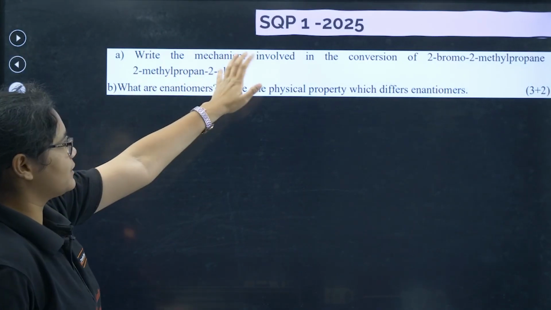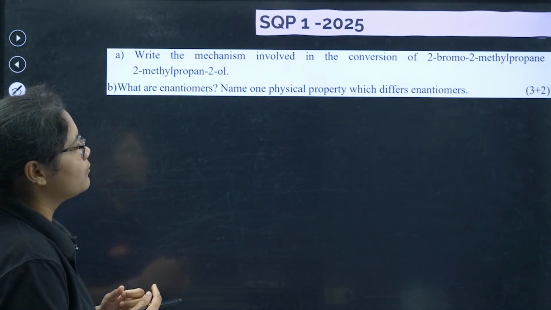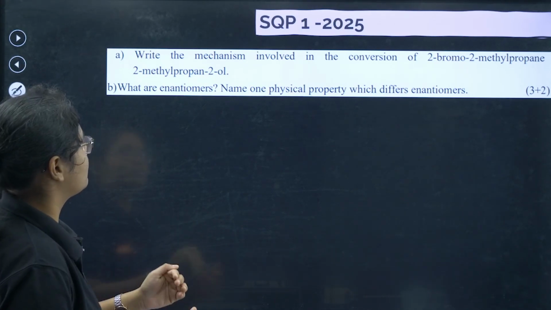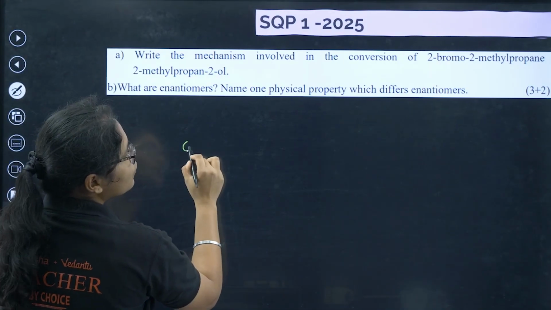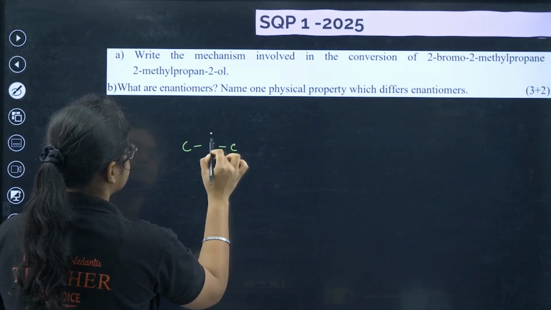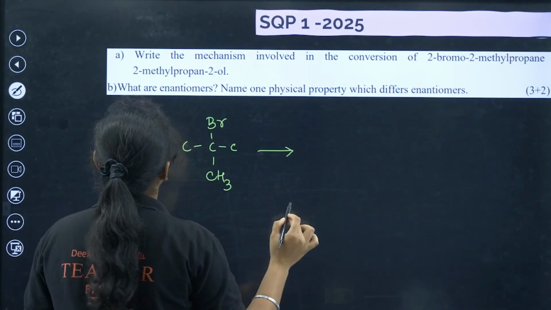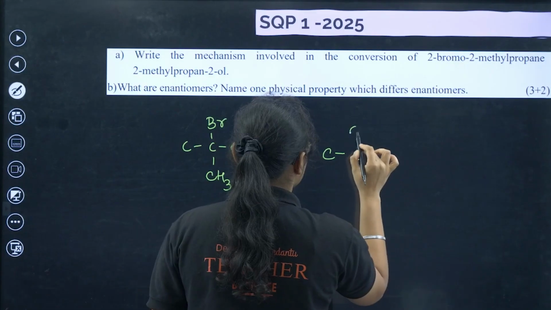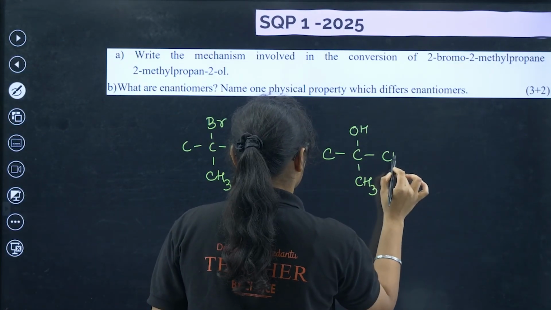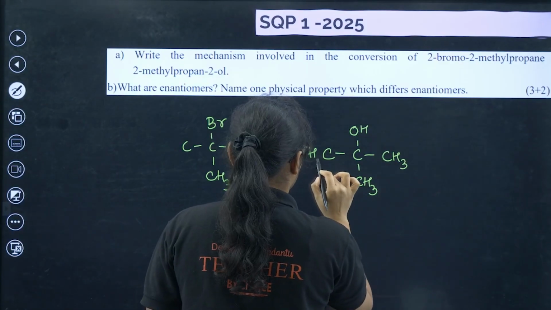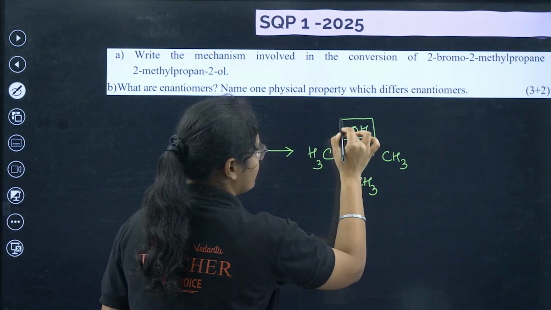So you can see here sample question paper 1 of 2025. Write the mechanism involved in the conversion of 2-bromo-2-methyl propane to 2-methyl propan-2-ol. Okay, so the conversion is asking from 2-bromo-2-methyl propane to 2-methyl propan-2-ol, right? So this is there, Br is converted to OH group.